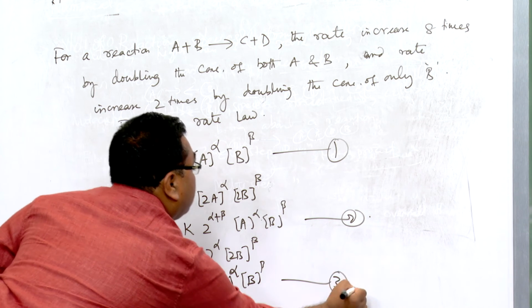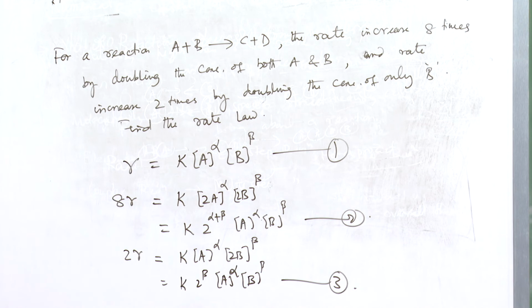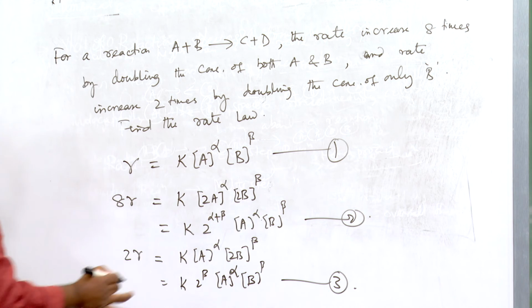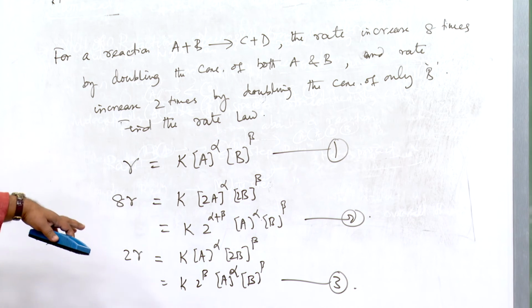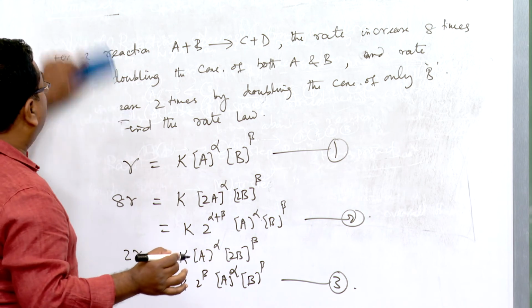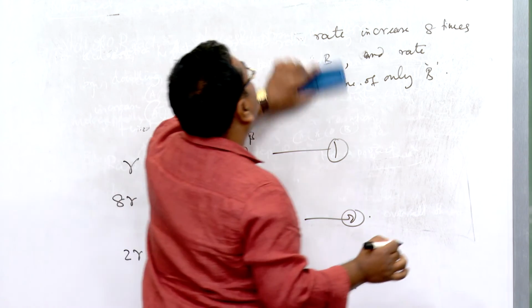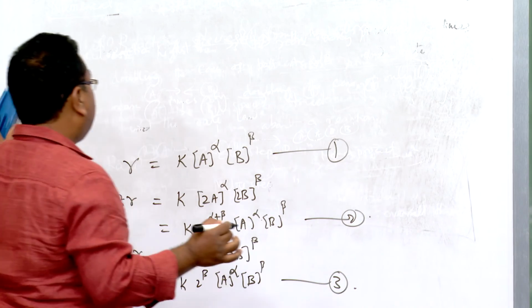This is equation number 3. Now we have 3 equations and 2 unknowns. This is usually the case. These alpha and beta are unknown, so we can very easily solve this, get the values of alpha and beta, and write down the rate expression.